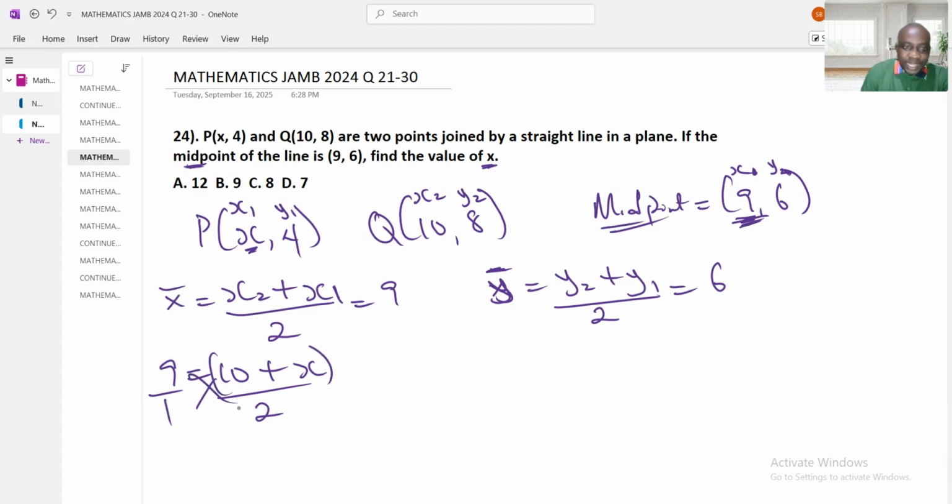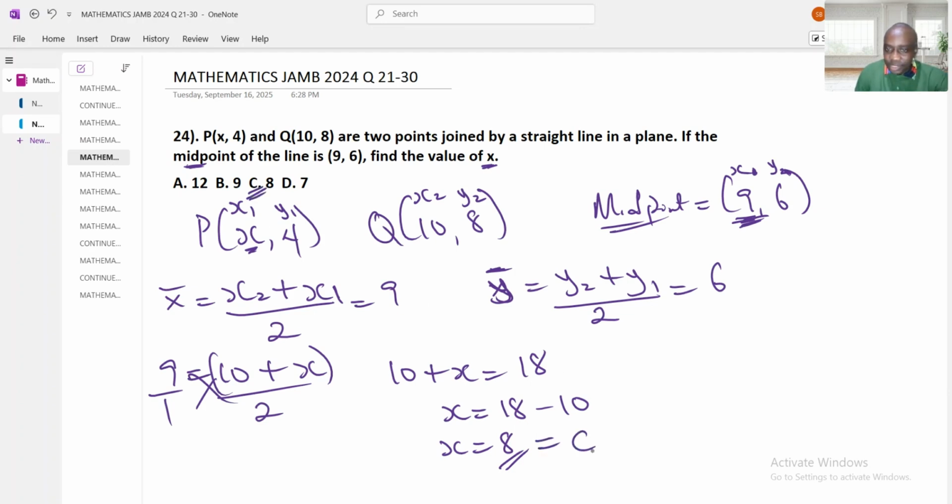Let me just bracket. 9 times 2 is going to give me 18. Let me write 10 plus x. 9 times 2 is going to give me what? 18. Collect like terms. x is equal to 18. When 10 jumps to the other side, it's going to change to minus 10. x is equal to 18 minus 10, which is going to give me what? 8. Therefore, the value the question is asking for is 8. Where is our answer? Option C. Let's move to the next question.